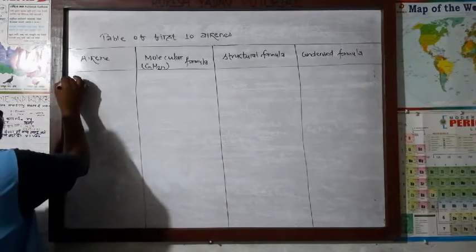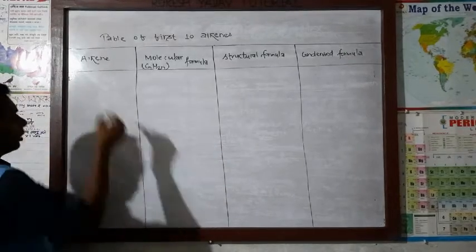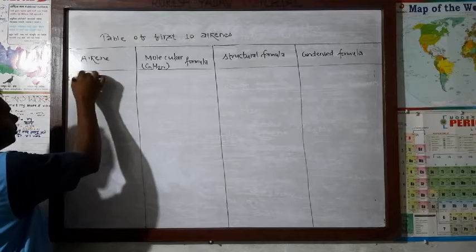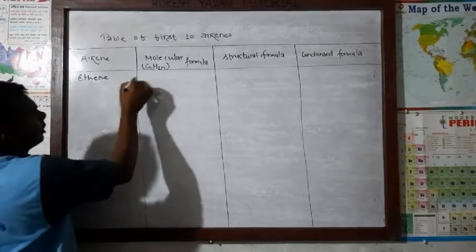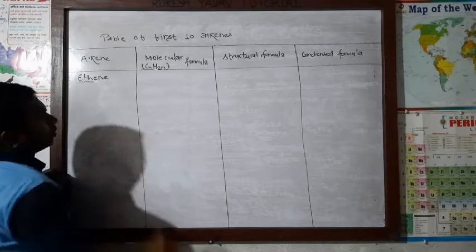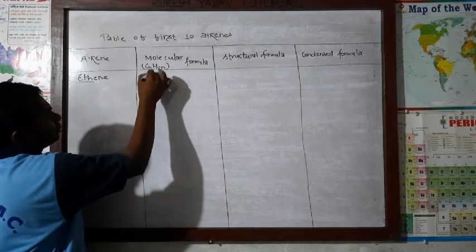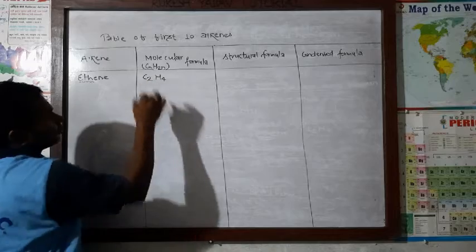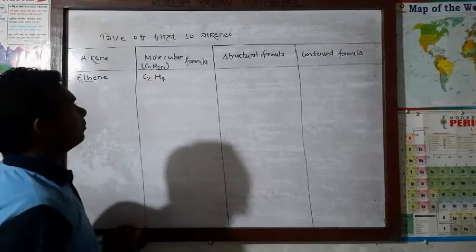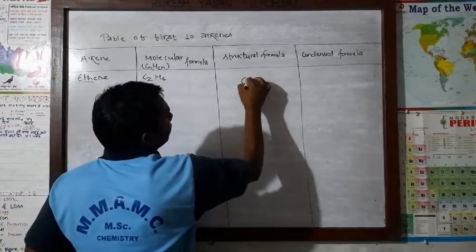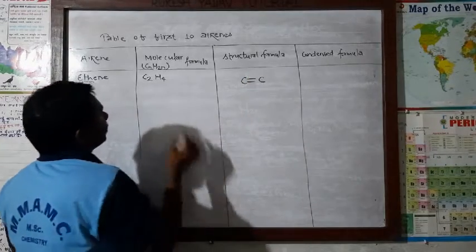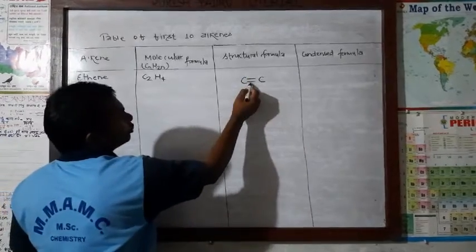Now first one, in alkene we will start from ethene. Here "eth" means the number of carbon atoms, how many will be? 2. C2, then H4. Now the structural formula is very easy. Carbon, how many atoms? 2 atoms. Then put here 2 carbon atoms.